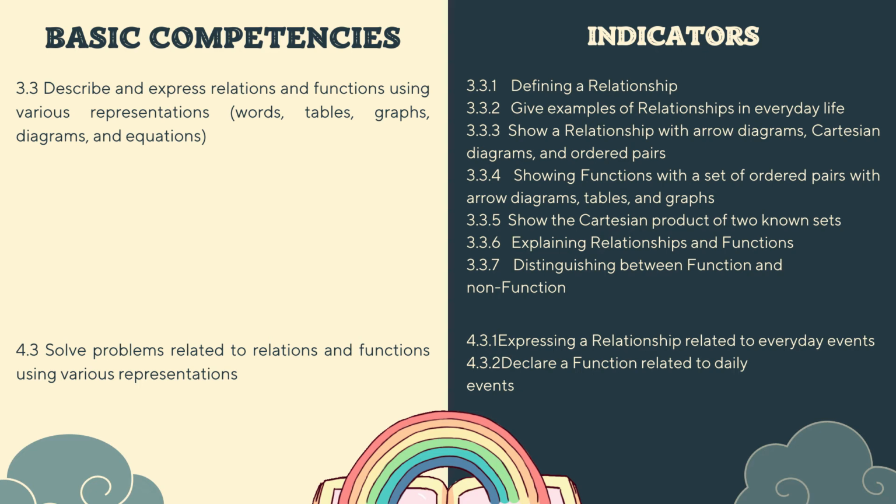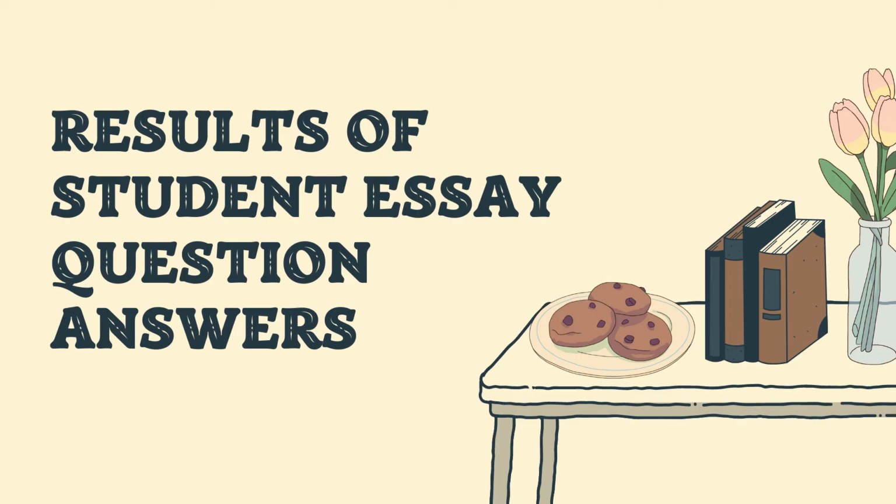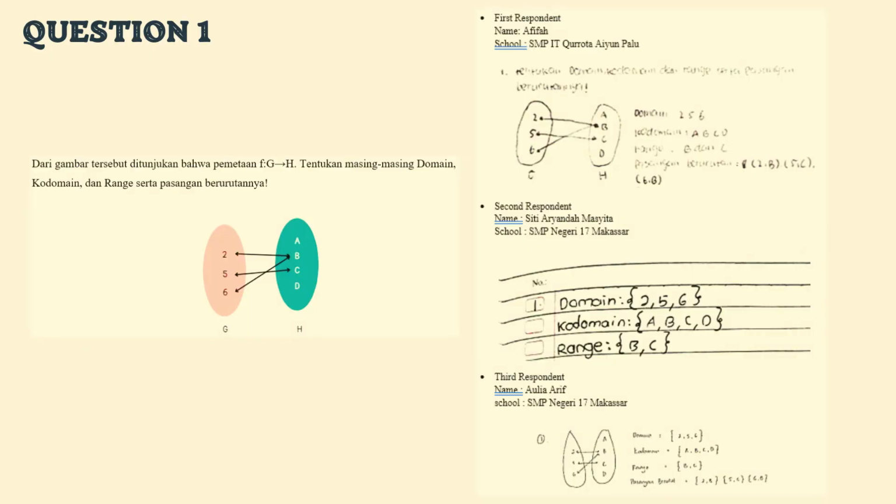And the other basic competency, 4.3: solve problems related to relation and function using various representations. And the indicators: first, expressing a relationship related to everyday events. Second, declare function related to daily events. I would like to turn to the results of the student essay question answers. In this slide, we will look at the first question.